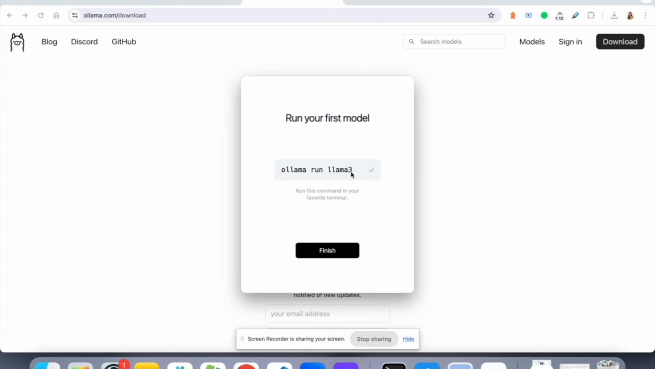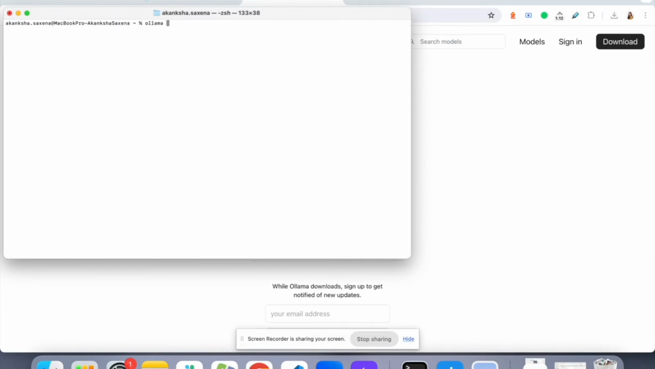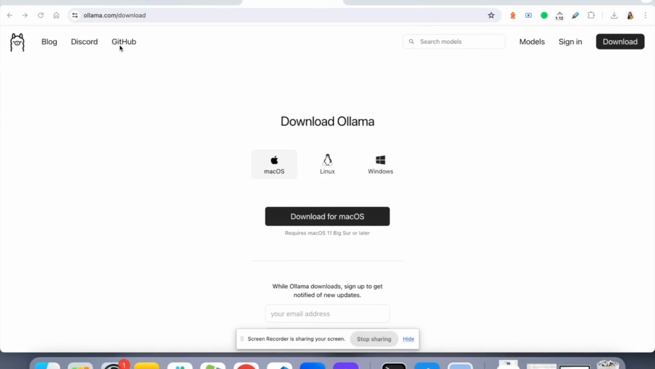So I'm copying this command here, and then I'll finish it. Okay, it has downloaded it. To verify, let me check the version. It is installed. Okay, now I'll simply turn it off and then explain what this is.